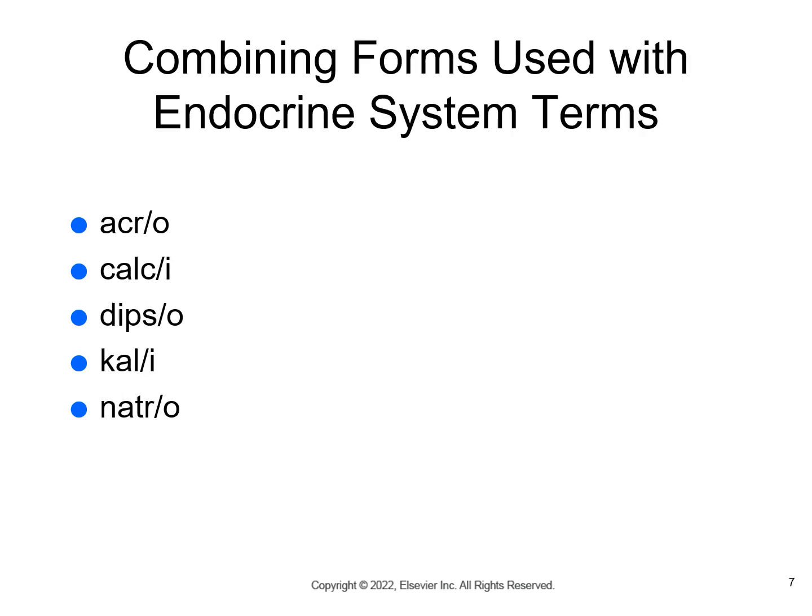Some more terms are acro, which means extremities or height. Calci is calcium. Dipso is thirst. Kali is potassium. And natro is sodium.